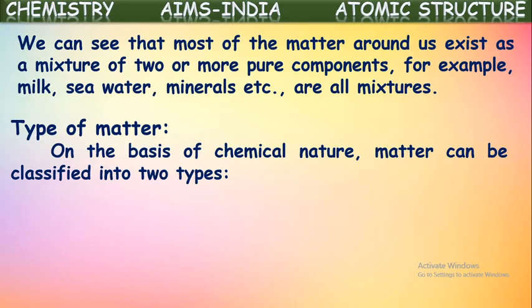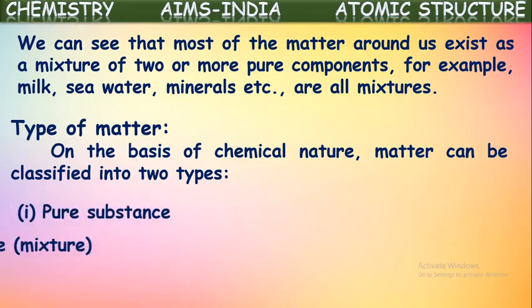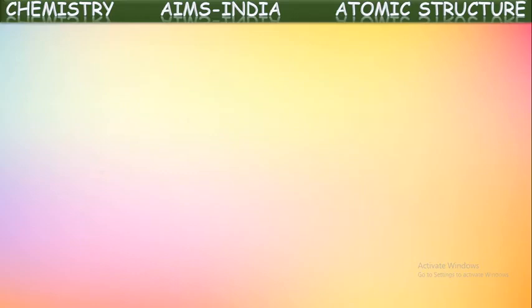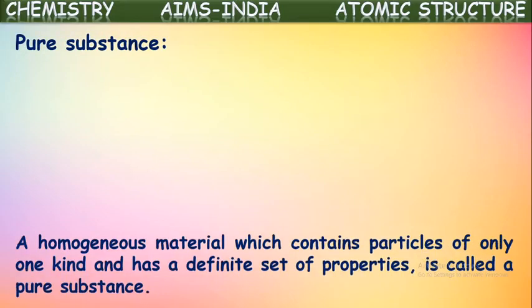Now, matter can be classified based upon the purity into two types. Purity in the sense of chemical composition. They are pure substance and impure substance. Yes, based upon the chemical composition, matter can be classified into two types: pure substance and impure substance or mixture. First, let us talk about pure substances.